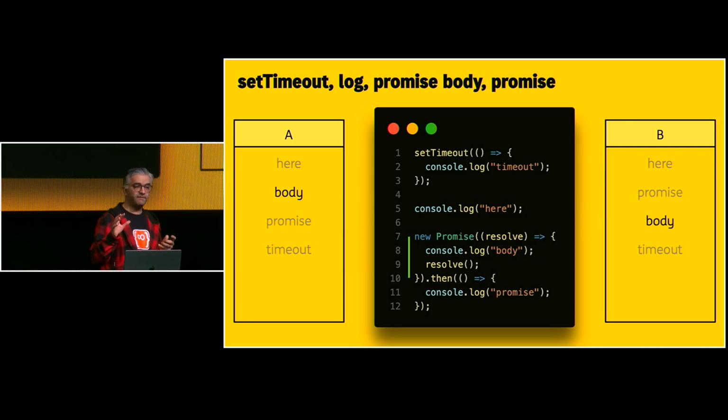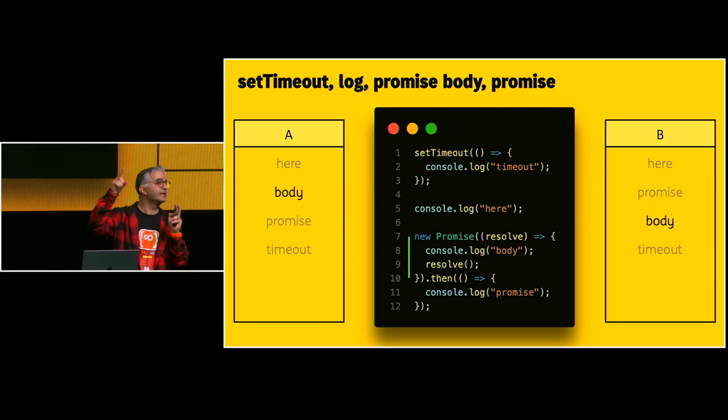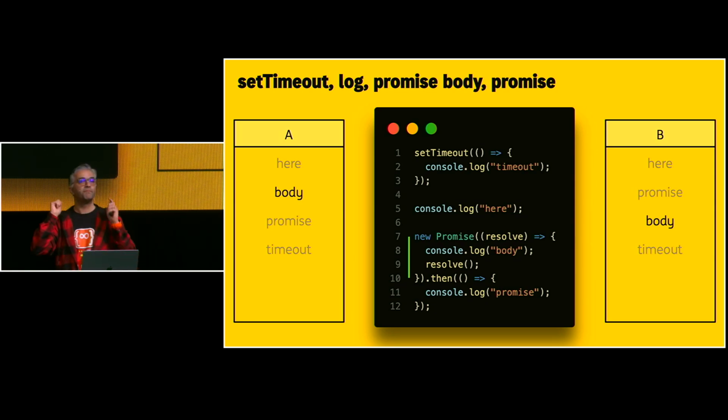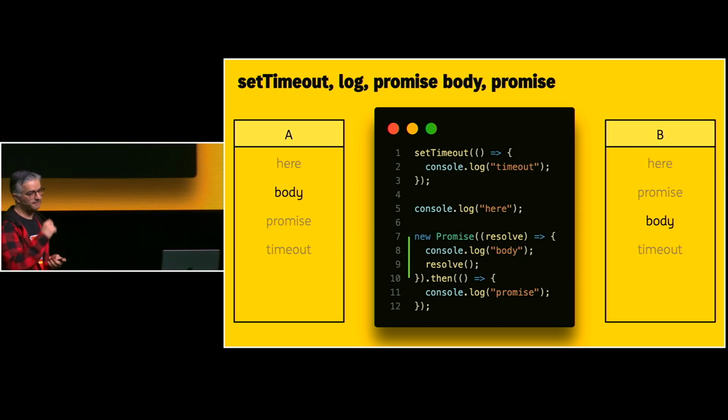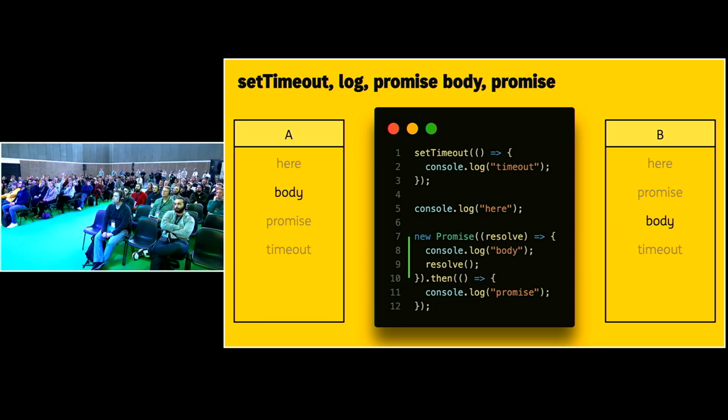So what if, instead of using promise.resolve, I generate a promise myself? So this is the body of my promise. I'm resolving my promise manually. A? B? The answer is A. Why?